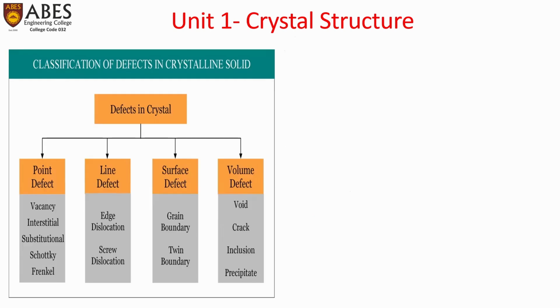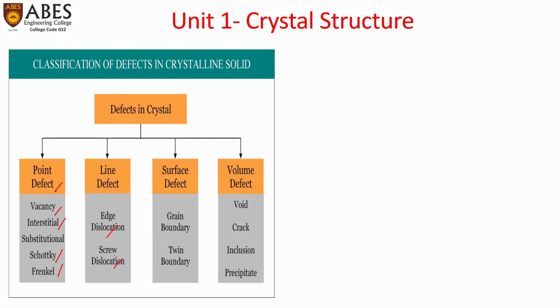As per the tabular form, we can see the classification of defects in crystalline as point defect, which we already discussed. In point defect, we will discuss vacancy, the interstitials, the substitutional point defects, Schottky defect, Frenkel defect. These 4-5 defects are included in the point defect. Then line defect includes two types, edge dislocation and screw dislocation.